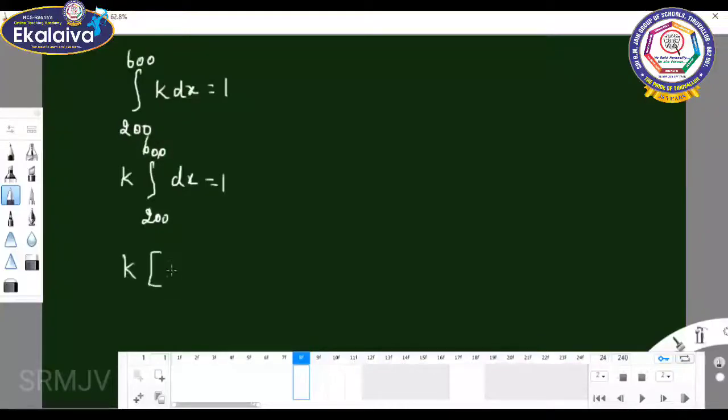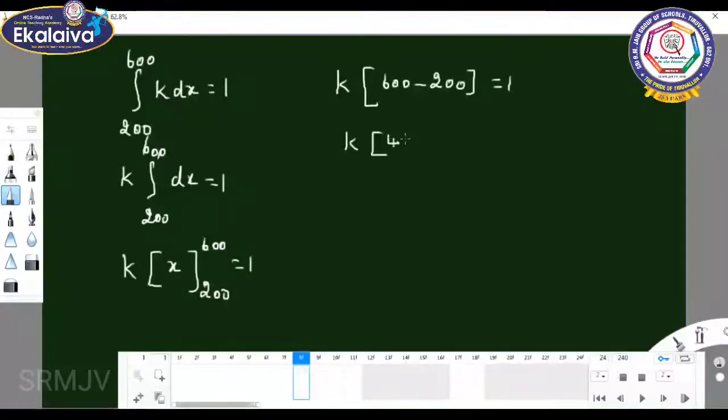K into x, limit 200 to 600, equals 1. Upper limit minus lower limit, so K into 400 equals 1, K equals 1 by 400.